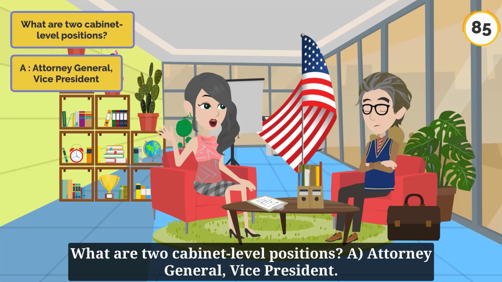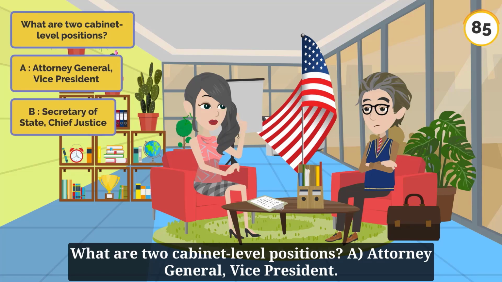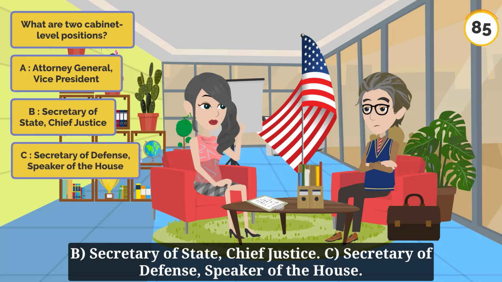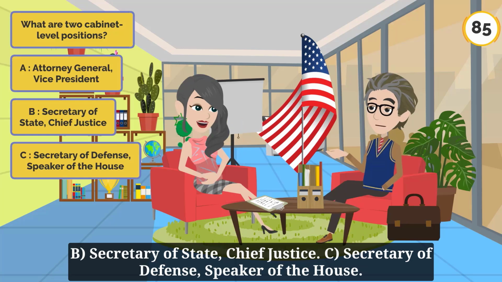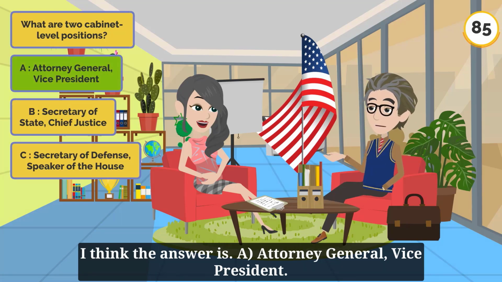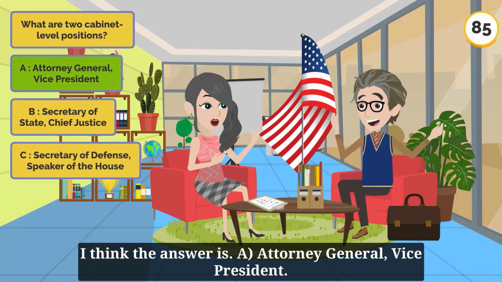A. Attorney General, Vice President. B. Secretary of State, Chief Justice. C. Secretary of Defense, Speaker of the House. I think the answer is A. Attorney General, Vice President. Right.